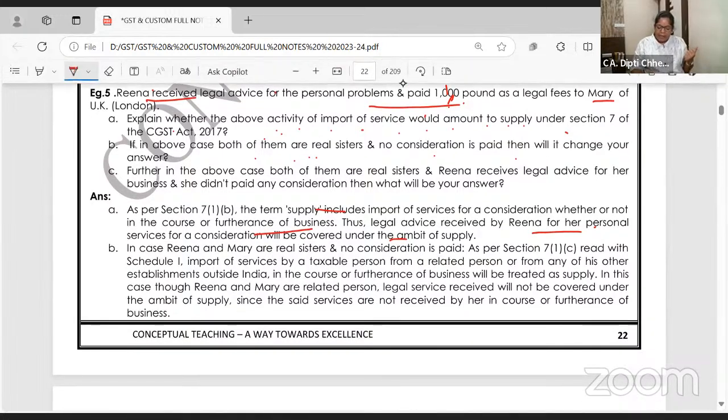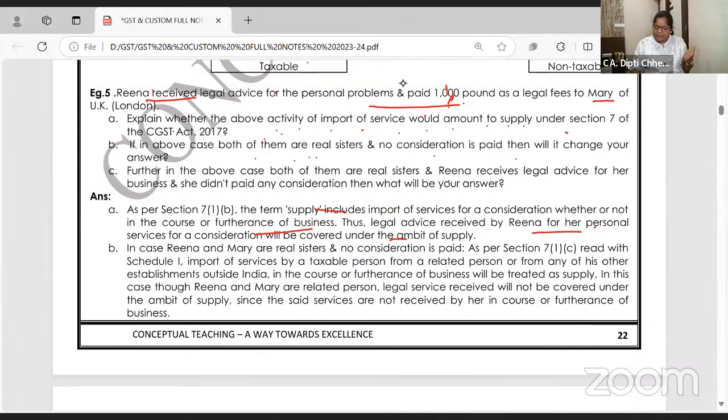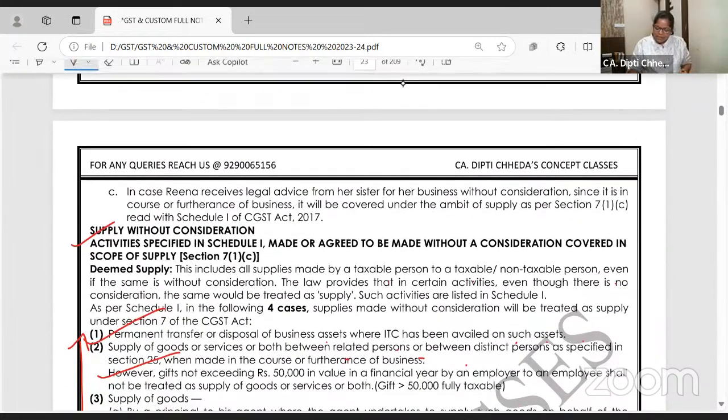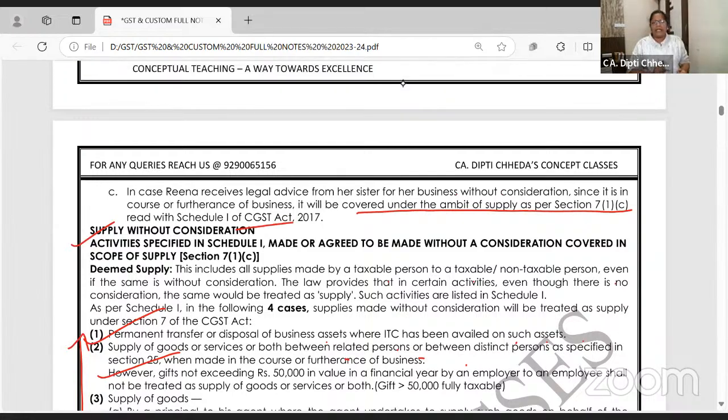Last, in the above case, both of them are real sisters. They received legal advice for business and she didn't pay any consideration. Then will your answer change? Yeah, they are real sisters, yes. Is it related to business? Yes. Will it become taxable? Yeah. It will be covered under the ambit and it will become taxable.